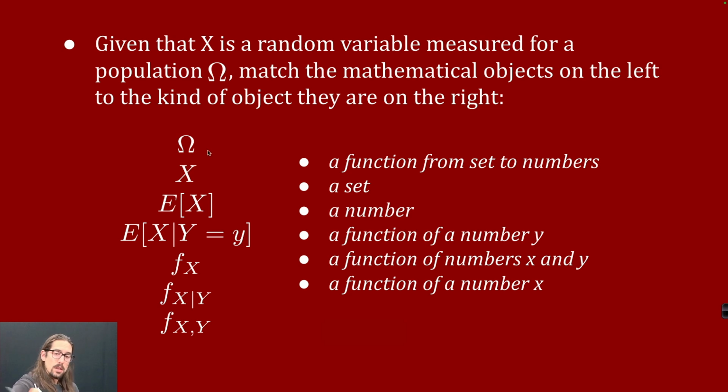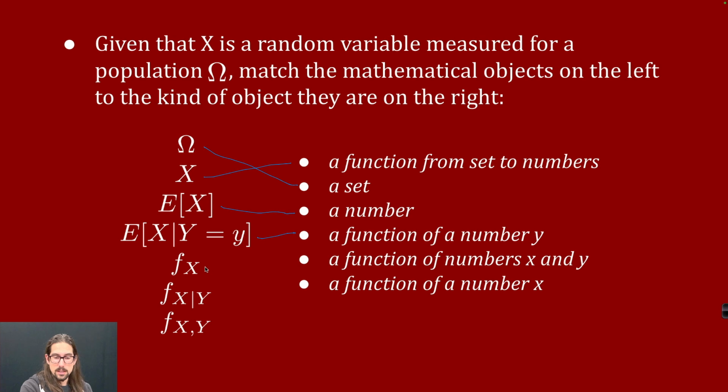Okay, let's start with population. A population is, we haven't really talked about this too much, but this is a set of people. What is x? X is a random variable. So it's a measurement that we take on people. So it's actually a function that takes a person and returns a number. Okay. The expectation, this is a population average of this measurement, which is just a number. This thing is, for each value of y, a number. So you give me y, I give you back a number. That's a function that takes the number y and returns a number.